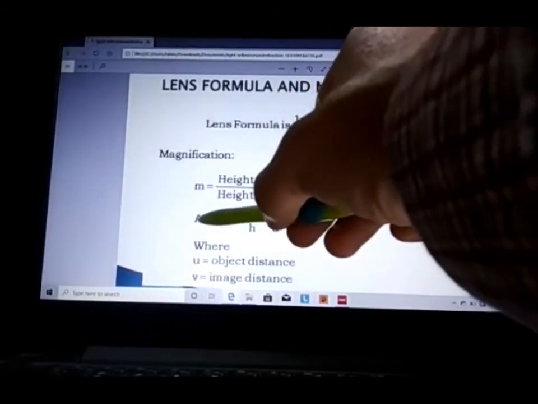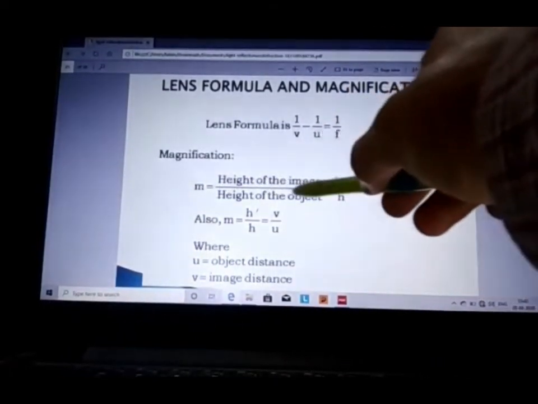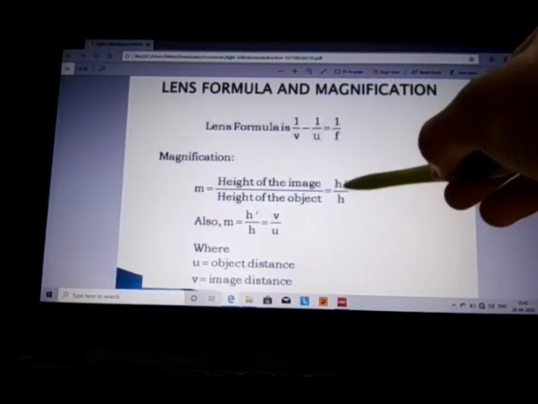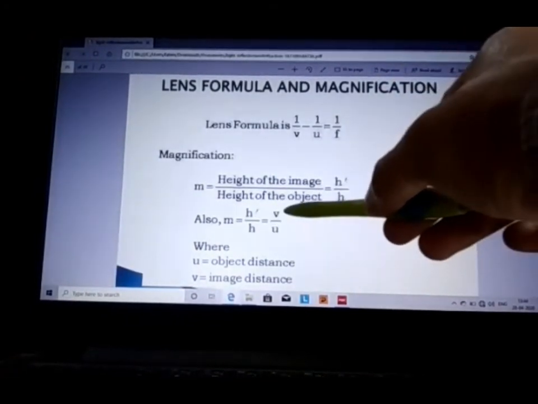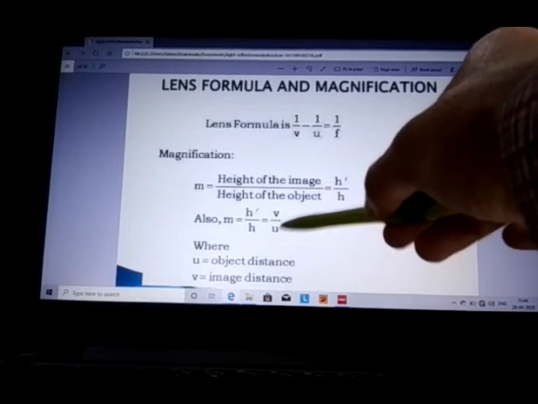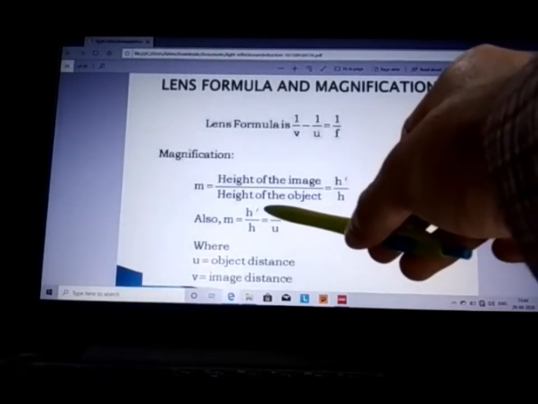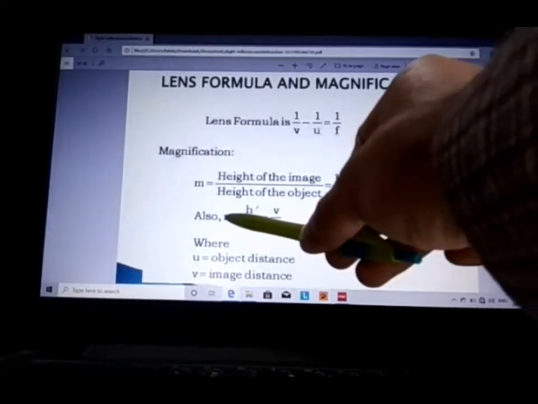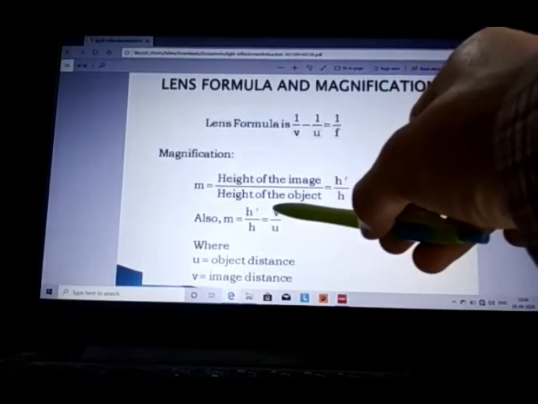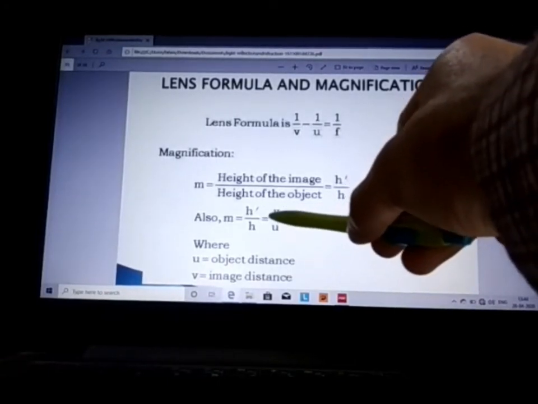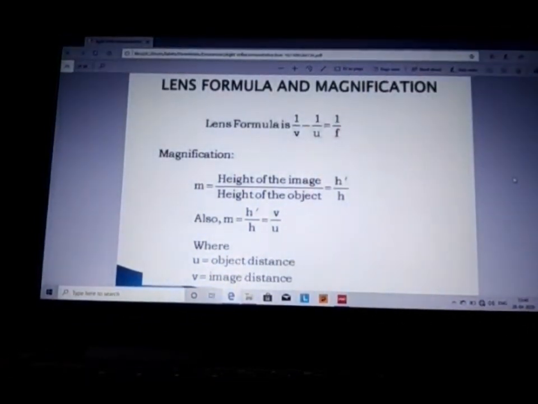And the magnification formula is m = height of image upon height of object, that is hi/ho, and this magnification m = hi/ho = v/u. So in the mirror case, the magnification was hi/ho = -v/u, but here in the lens case the magnification is hi/ho = v/u. Here there is no negative term. So v is the image distance, u is the object distance.